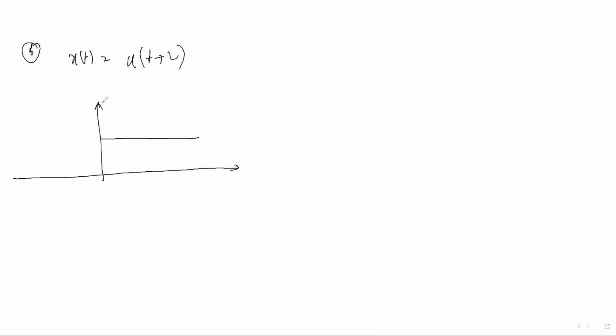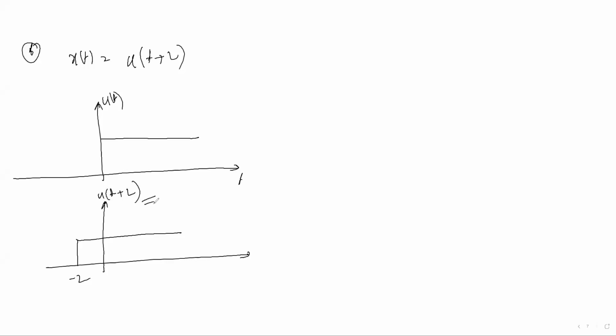So the next question is x of t equal to u of t plus 2. This is u of t, and the question is given t plus 2. Is it a left shift or right shift? Left shift, up to minus 2. By looking at this graph, can you say whether it is an even signal or an odd signal?